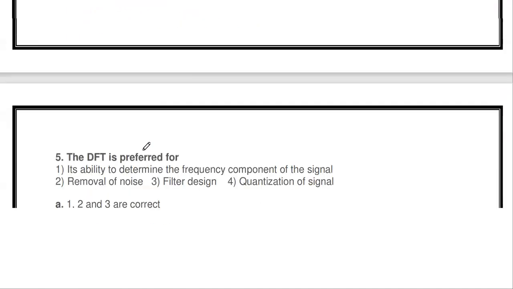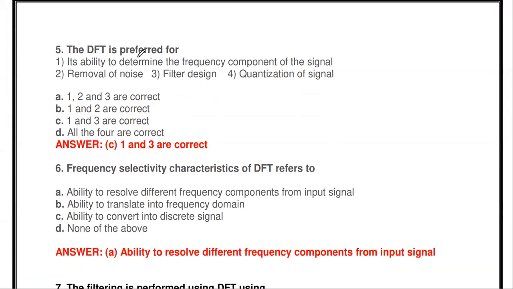Okay. The next thing, the DFT. The DFT is preferred for dash. One, its ability to determine the frequency components of the signal, removal of noise, filter design, quantization of signal. So what are the applications of DFT? It is used to design filters.